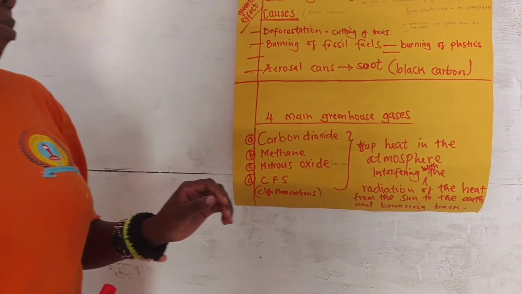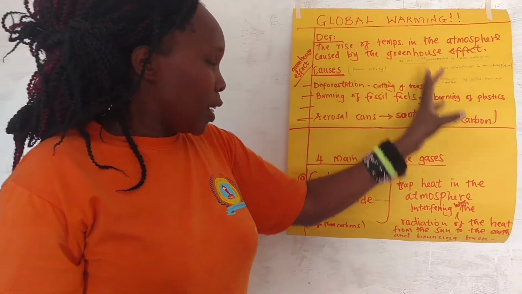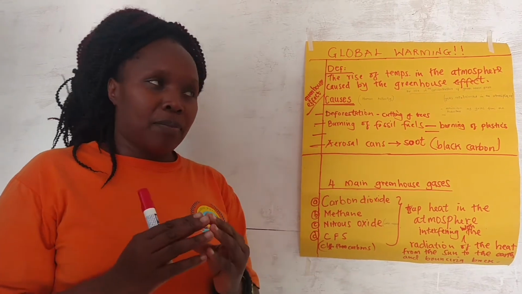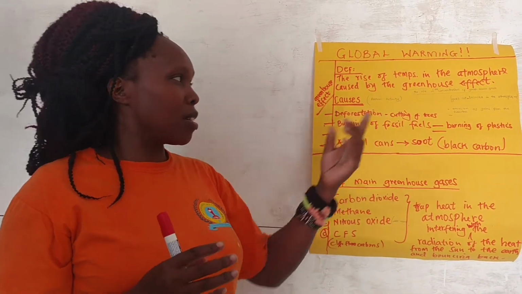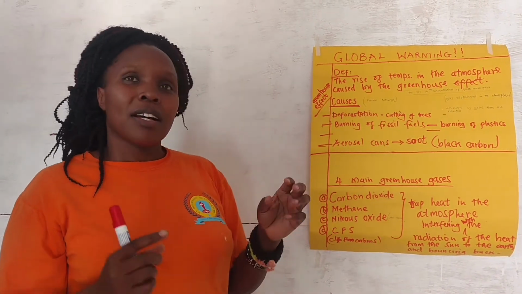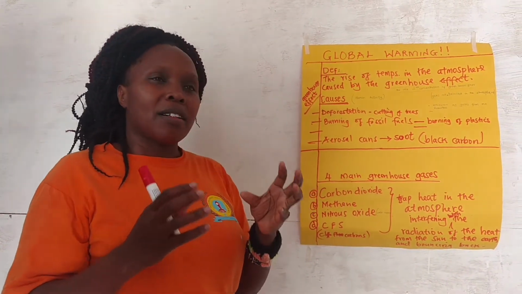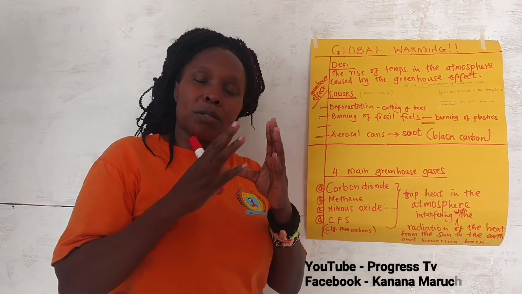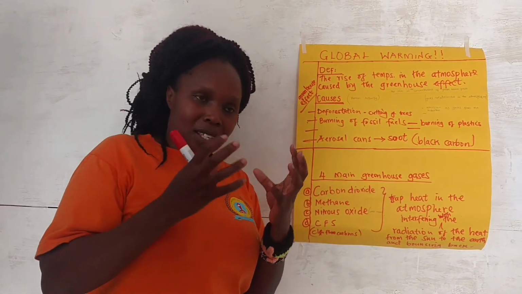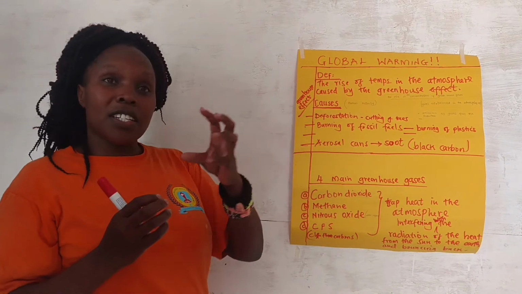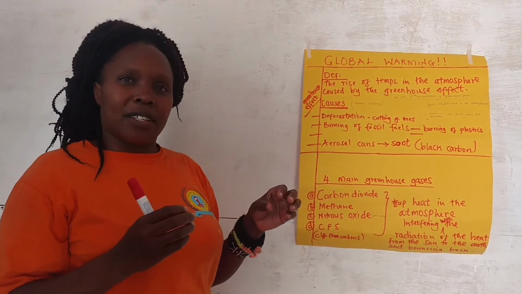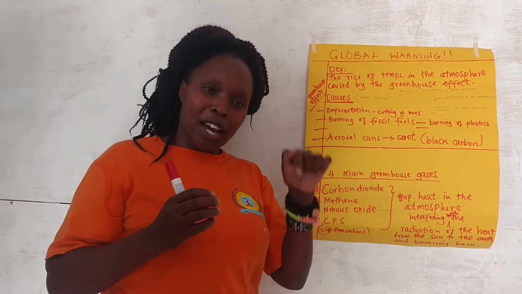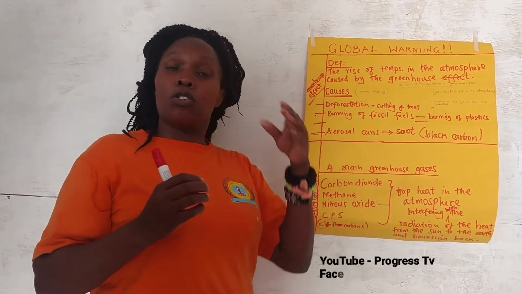These greenhouse gases rise in the concentration in the atmosphere, and the effect that comes about, what we call the greenhouse effect, the bigger the concentration, the higher chances of the greenhouse gases trapping the heat in the atmosphere. What does this cause? This trapping of the heat in the atmosphere affects the normal radiation of heat from the sun to the earth and bouncing back from the earth to the atmosphere.